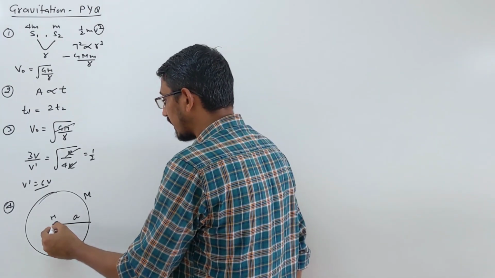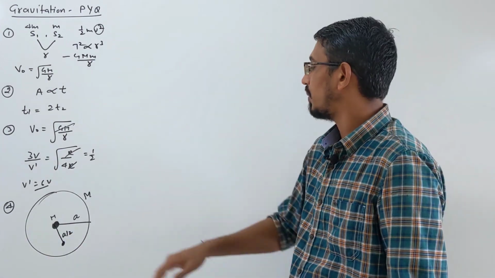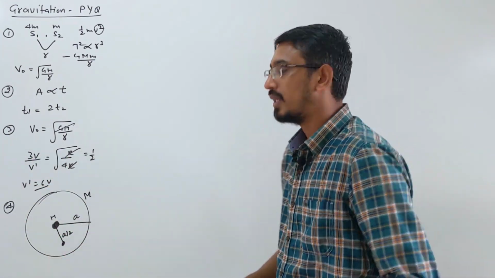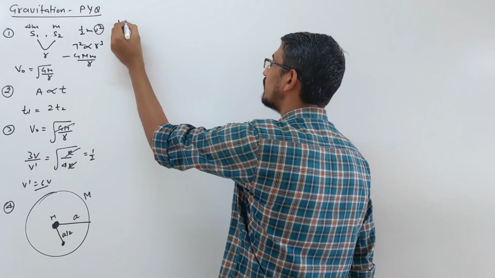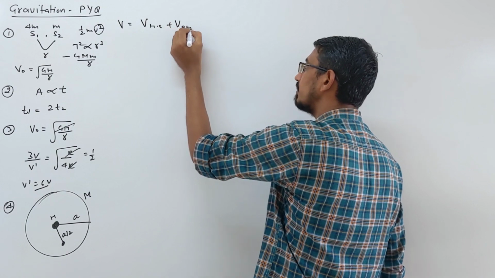So they are asking what is the field at some point here. This is at a distance of a by 2 from the center. So it's a point inside the hollow sphere, right? Now they are asking what is the net potential. So potential will be due to two things. One, potential due to the hollow sphere. One due to that point mass. Okay.